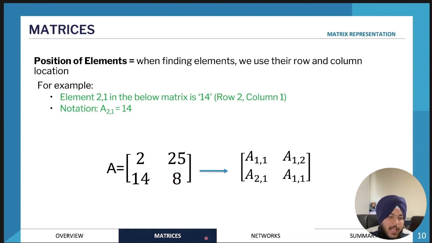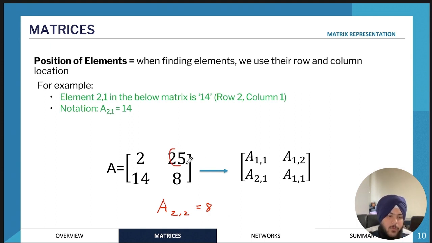So therefore, this element would be A, the row number, which is 2, and the column number, which is 2. So this element 8 would be A22. This is how we denote specific elements in the matrix.